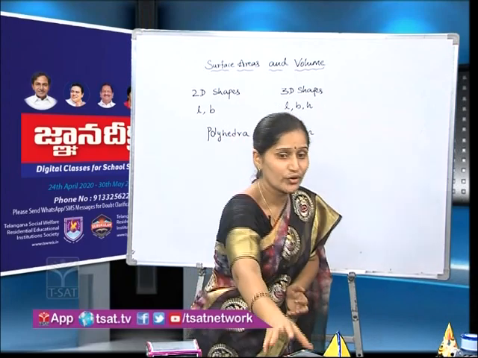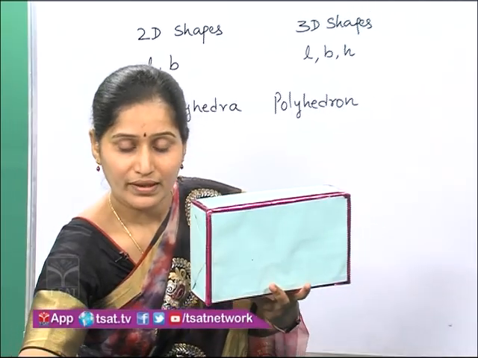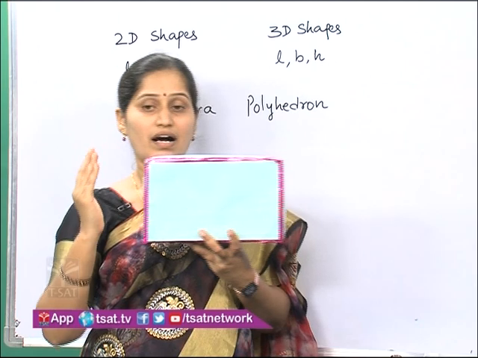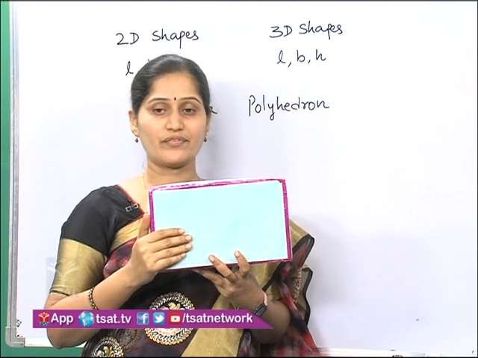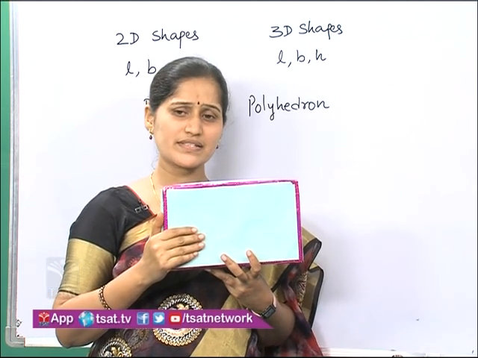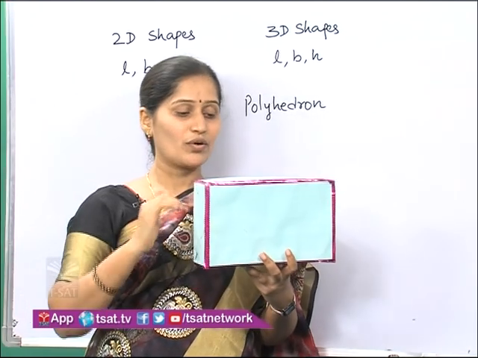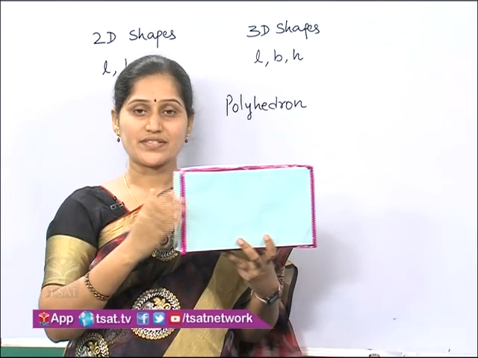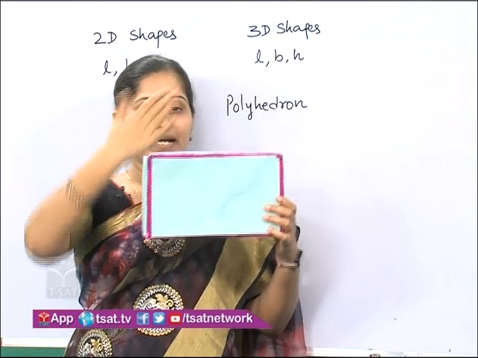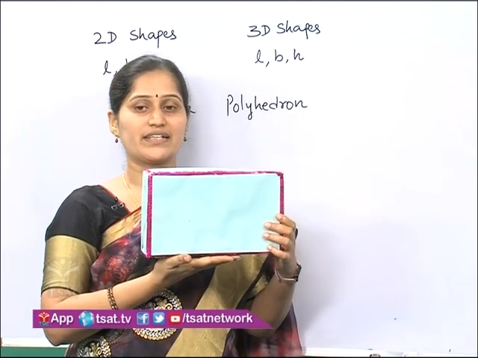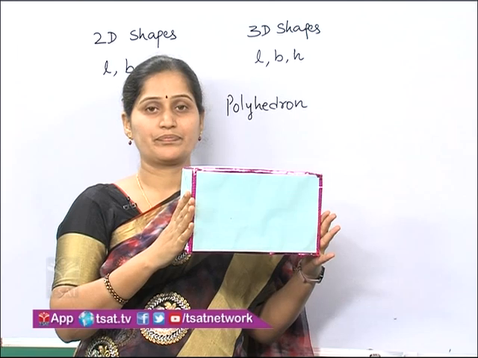So if you take these two objects, see here, if I take this object, it consists of rectangles as its lateral faces. Lateral faces means faces around the object. So this solid has rectangles around the object, and the top and bottom are congruent to each other, so this solid is known as a prism.